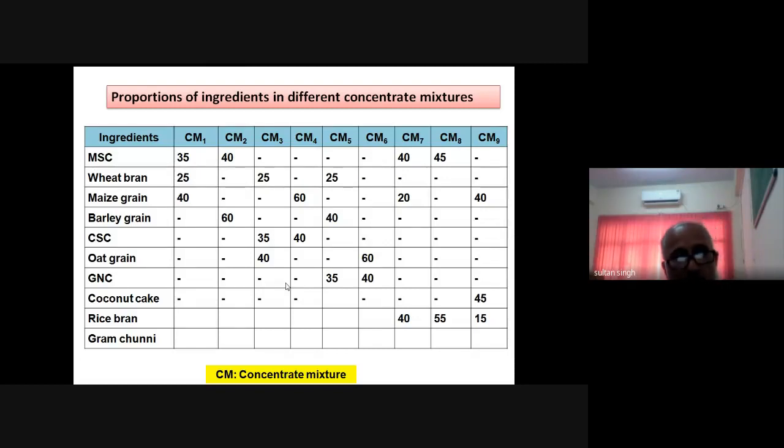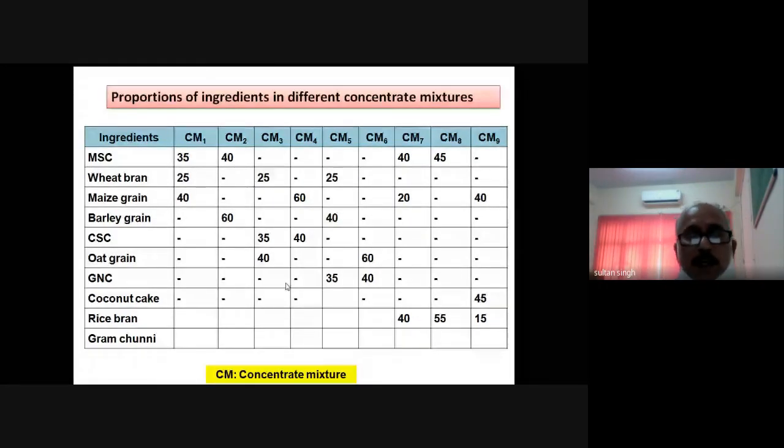So on the whole, we tried to have a picture of the whole country, what the main feeding systems are and what their methane emission potential is, so that we can come to know which feeding system is more efficient in terms of methane emission.